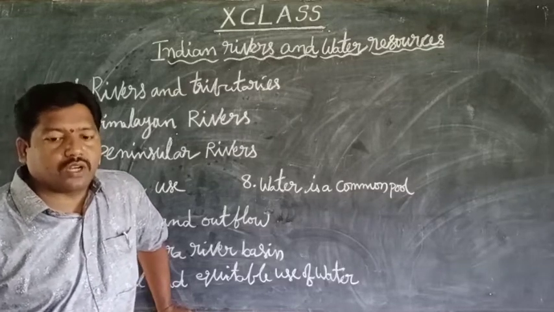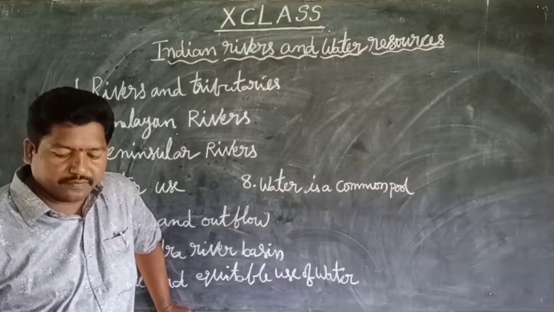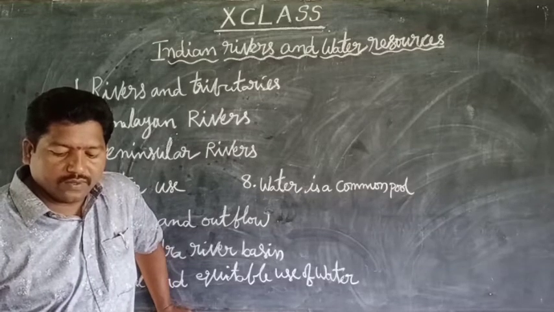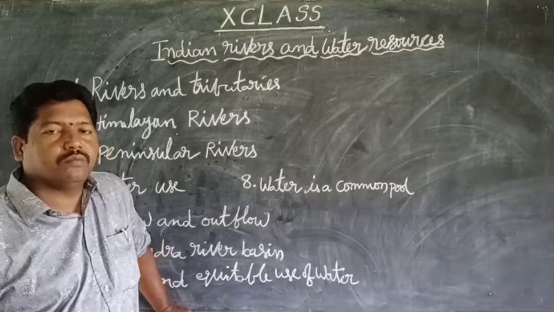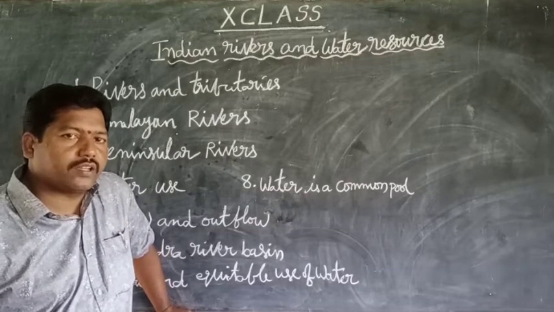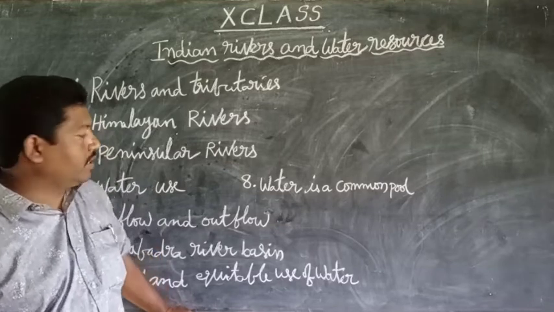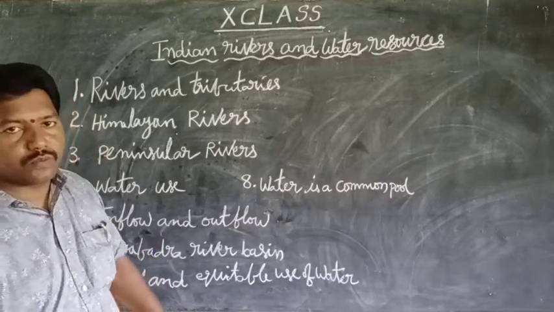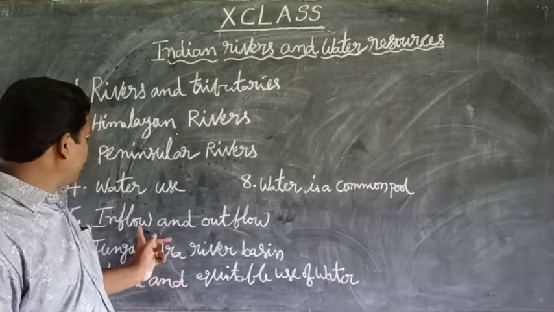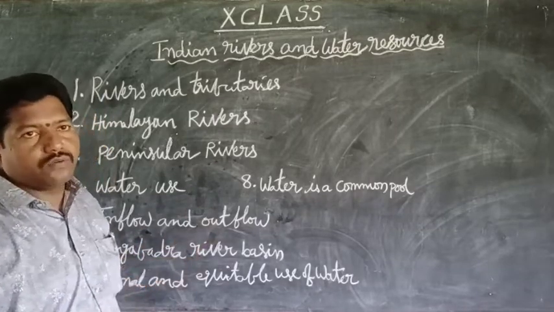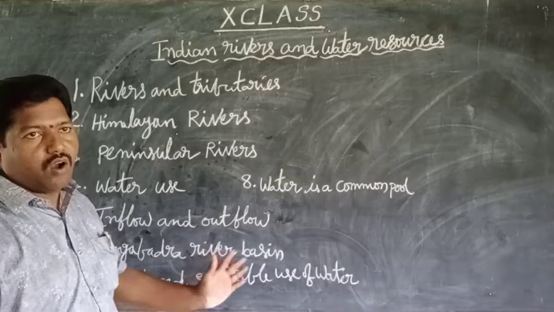Evapotranspiration means the total amount of water vapor in the atmosphere from both evaporation and transpiration. Water is thus formed in two types: inflow and outflow water resources.